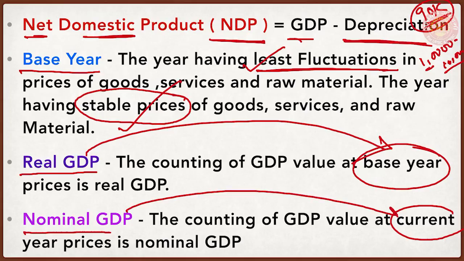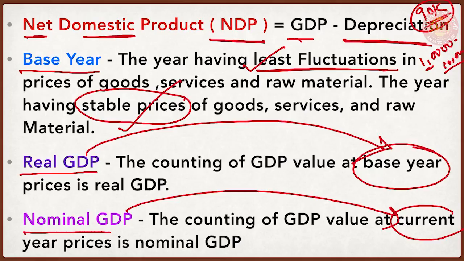The difference between real GDP and nominal GDP gives us an insight into the increased inflation, increased prices of goods and services, and the status of macroeconomic conditions of a country in a holistic manner. So I repeat once again, these four definitions are there. First, net domestic product, it stands for GDP minus depreciation.